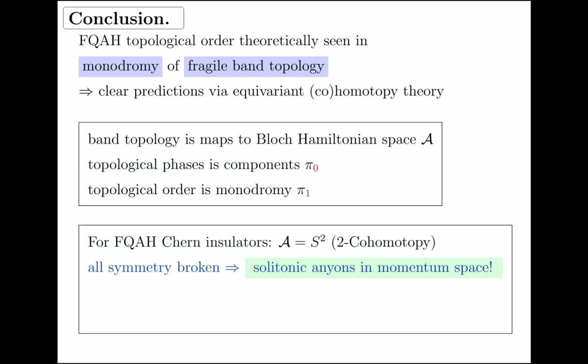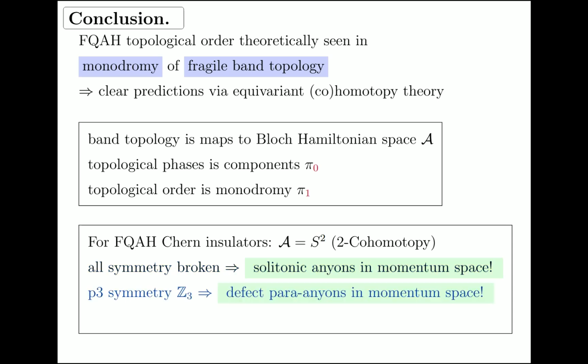When all symmetry is broken, it predicts there are solitonic anyons in momentum space of the crystal. If there's, for instance, P3 crystal symmetry, it predicts there are defect parastatistical anyons in momentum space. In either case, these are tantalizing targets for experiment to look for.